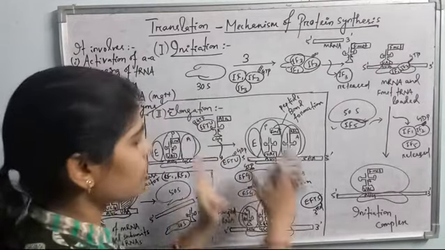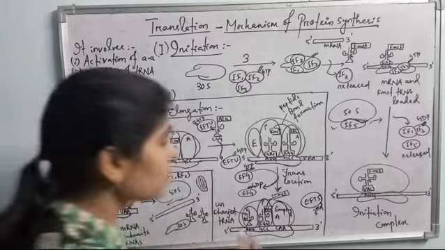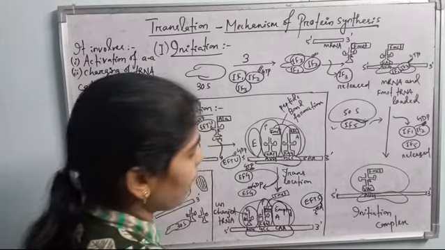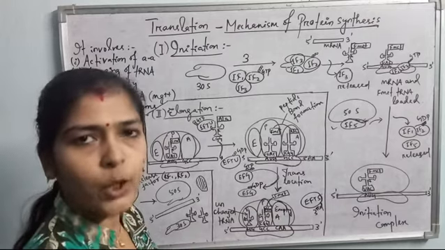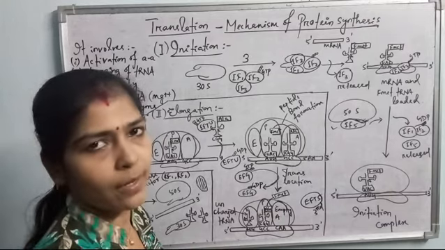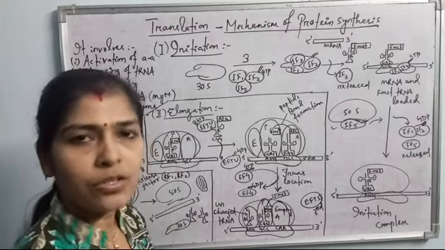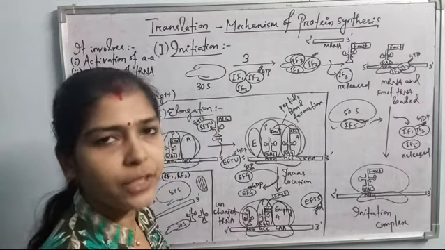And how does termination occur? As I have told you, out of 64 codons, there are 3 codons which are called nonsense codons, and they do not code for any amino acid. Towards the 3' extreme end of the mRNA, one of the nonsense codons must be there: UAA, UAG and UGA. These 3 are the nonsense codons or stop codons.